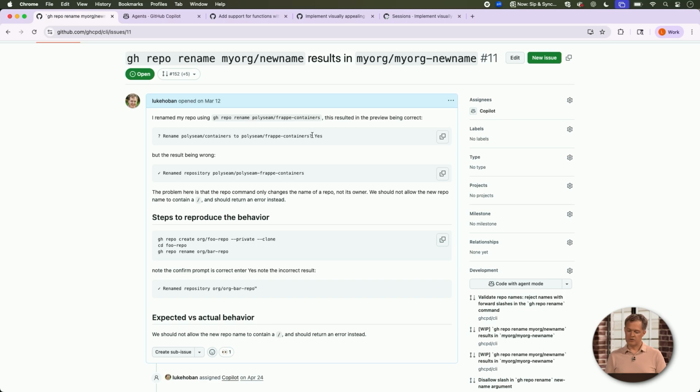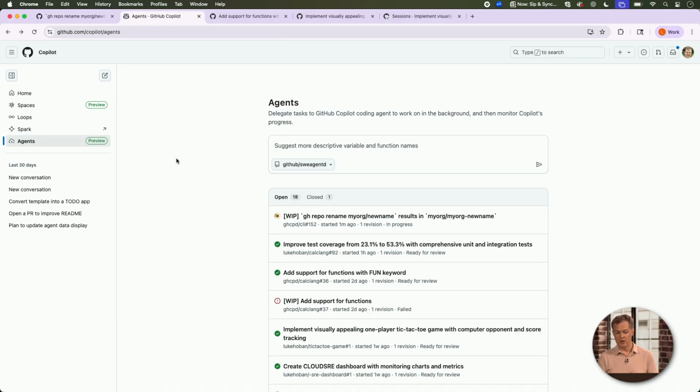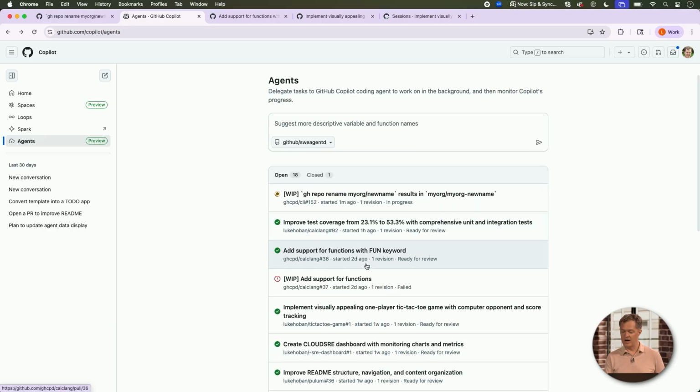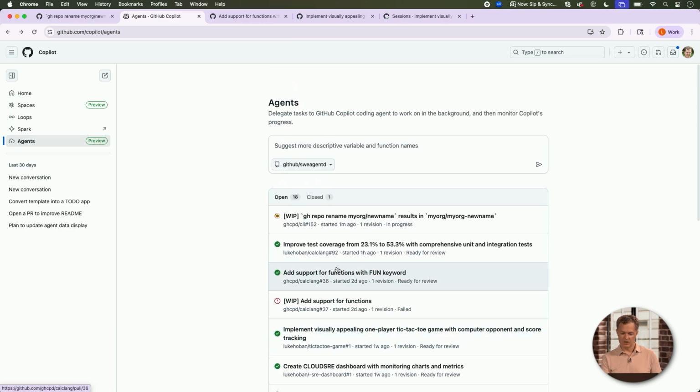But I think the thing we've moved to now is, hey, it's great to be able to assign issues to Copilot Coding Agent, but what if you just have an idea of something you want to improve and you just want to have it go off and do that? And so we've recently introduced this new github.com/copilot/agents page, which is sort of an agent command center where you can spin off arbitrary tasks and see all the tasks that you have done. And so here you see that one that I just assigned is actually working right now, right? So this is an agent working on my behalf and I can see it spinning, working on that for me. But I can also see all the other ones that I've spun off over the last few weeks here. And I can kick off a new one here.